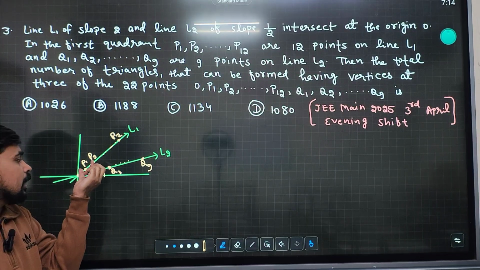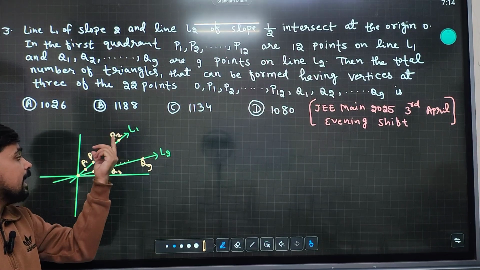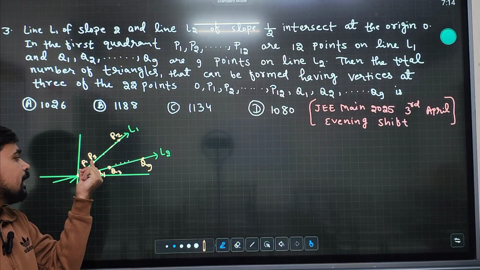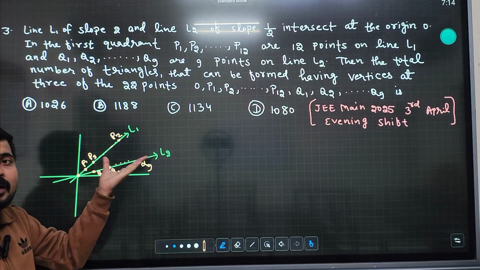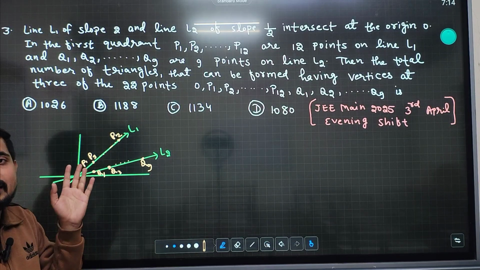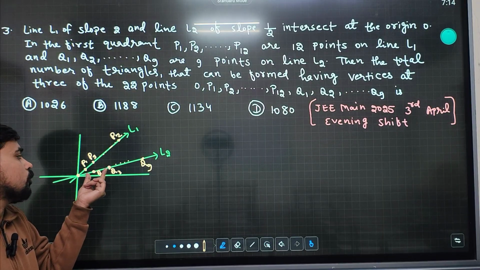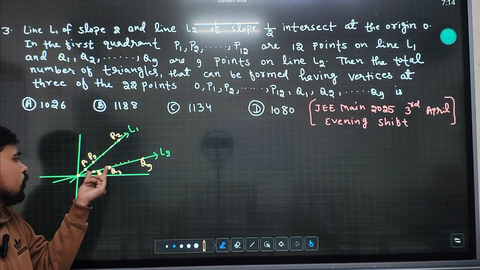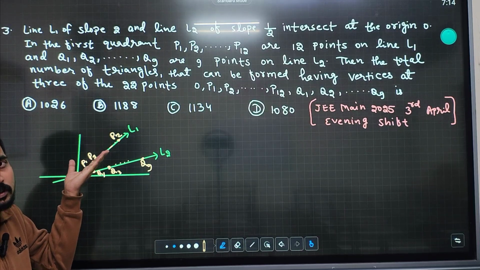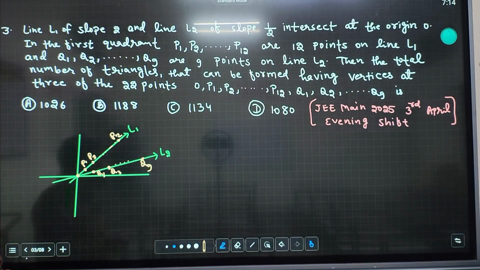If we take 2 points from L1 and 1 point from L2, then these 3 points will be non-collinear and we can make a triangle. Similarly, if we take 2 points from L2 and 1 point from L1, we can make a triangle. So in this way, how many triangles can we form?